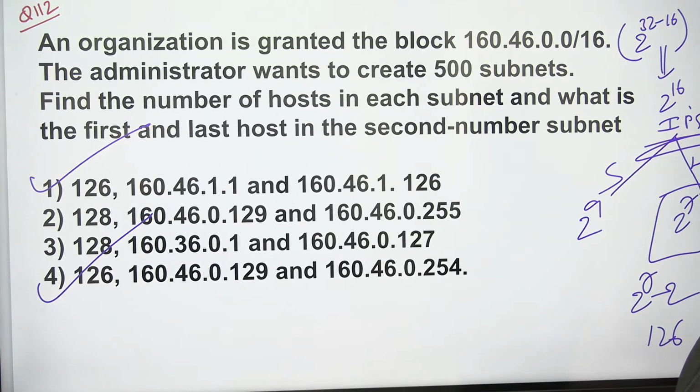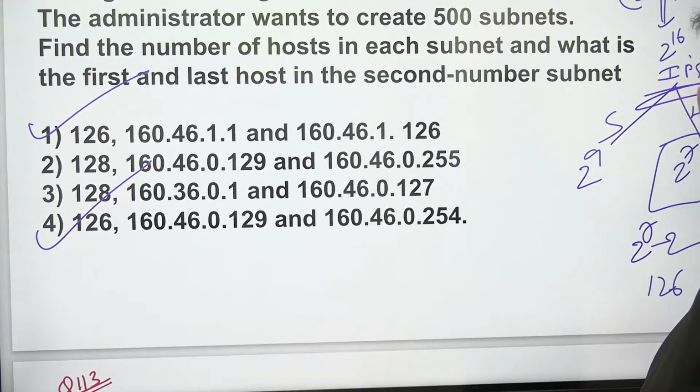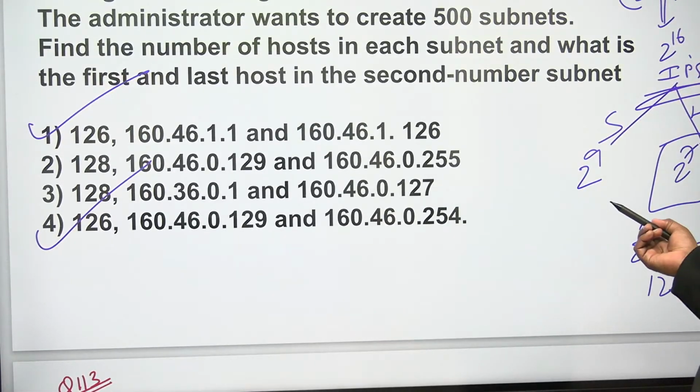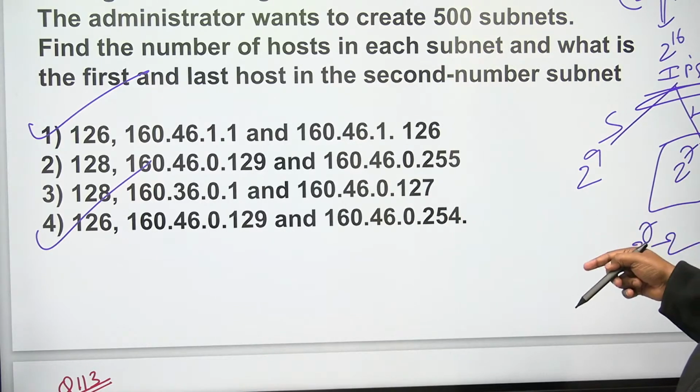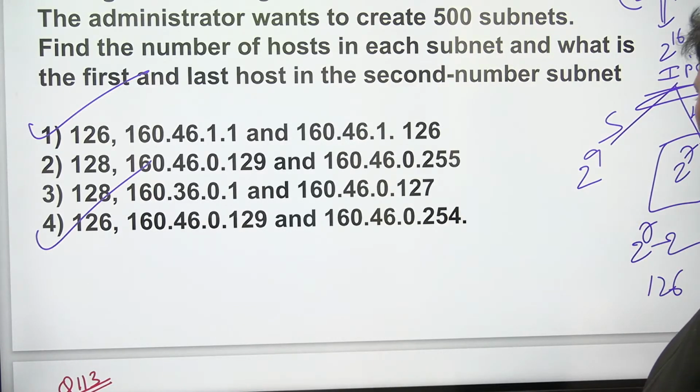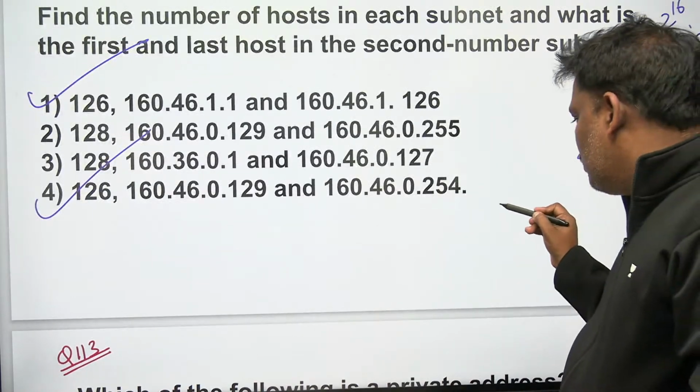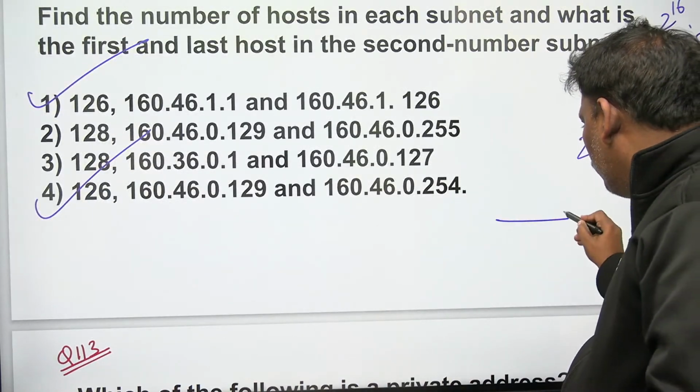Yes, I'm done. What is the first and last host in the second subnet? Now, how many bits for the subnet? 9 bits. Out of the last 16 bits, 9 are for the subnet and 7 are for the host. Listen, take care of the last 2 bytes. So 7 bits for host.